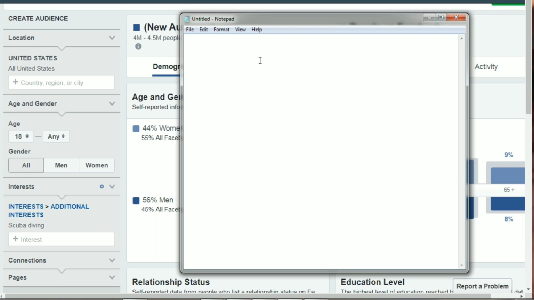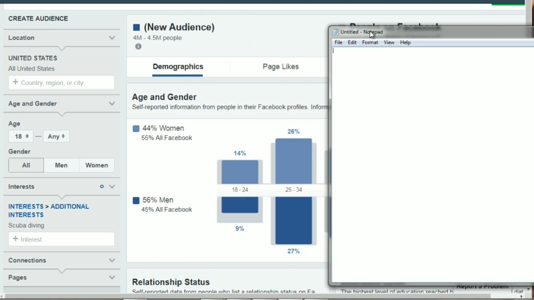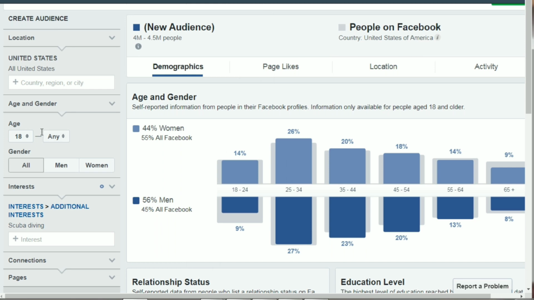Like I said earlier, this is not set in stone. It's just giving you a better idea of who you could be targeting. Remember, I started with any age and any gender, but we can see 55% of women on Facebook and 45% of men on Facebook. In general, it seems like the most are men, but it does seem like it's 50-50, so we're just going to stick with both.